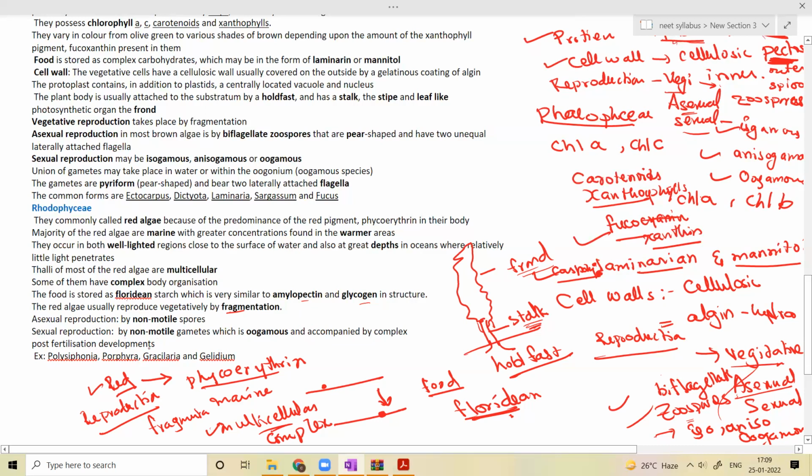That kind of post-fertilization development is complex. So what are the examples? Polysiphonia, Porphyra, Gracilaria, and Gelidium. Here Gracilaria and Gelidium we studied for agar production. And Laminaria and Sargassum are food.